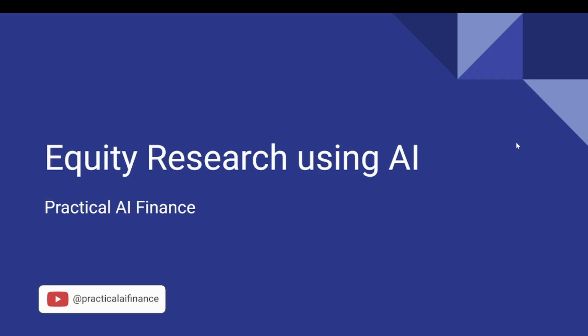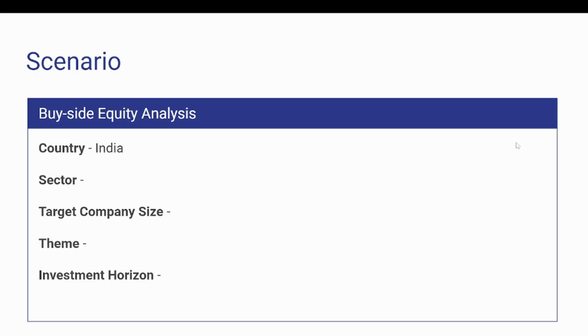Alright, in this video, we will be looking at doing equity research using AI. So, the scenario that we are looking at is conducting a buy side equity analysis, and we are looking at investing in India. Sector is going to be decided based on an economic review. The target company size would be mid cap, and our investment theme is on growth stocks. We are looking at multi-bagger opportunities with an investment horizon of 5 years.